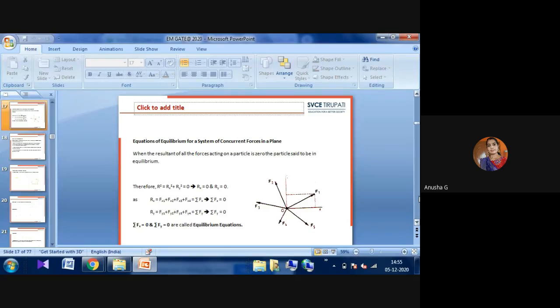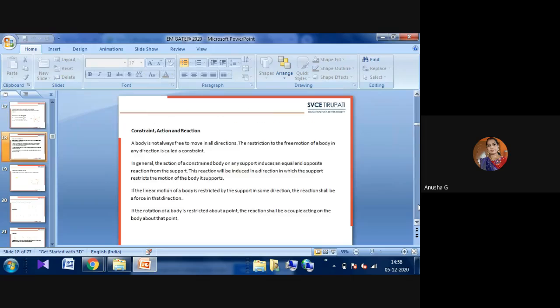Some equilibrium conditions will be there. For each and every condition there are equations of equilibrium based on the concurrent forces. For each and every direction of the forces there will be equilibrium equations: the summation of horizontal forces, the summation of vertical forces, and the summation of moments must be equal to 0. We have to consider all forces and take the equilibrium forces in this condition. That is one of the main methods.